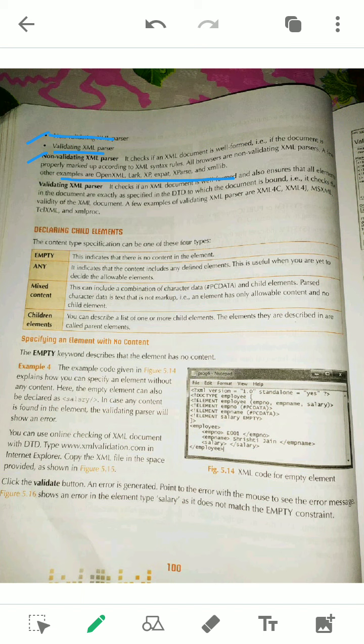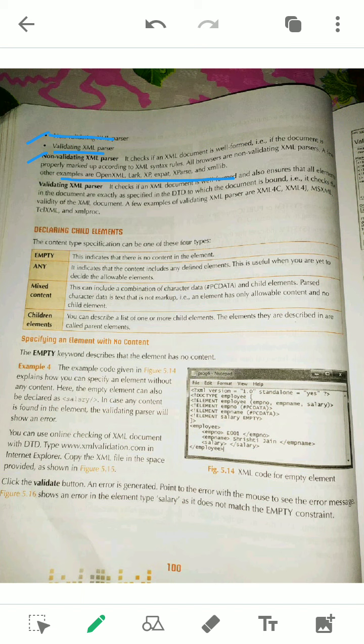The definition is very simple. The non-validating parser only checks the well-formed condition but doesn't check the DTD. It doesn't check even whether you have written it correctly or wrong. It will never check the DTD. Only the well-formed condition it will check.